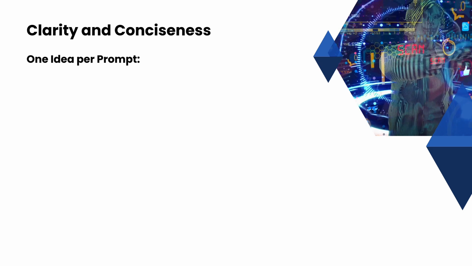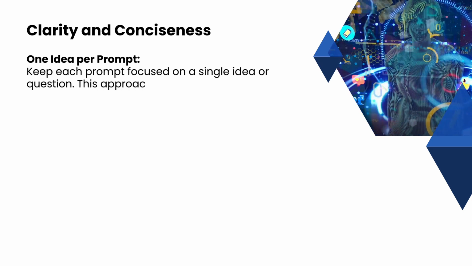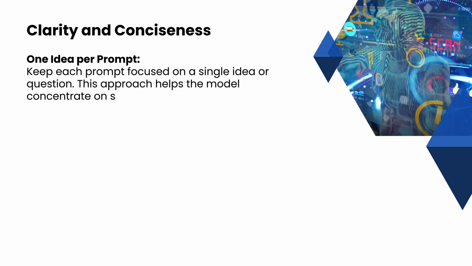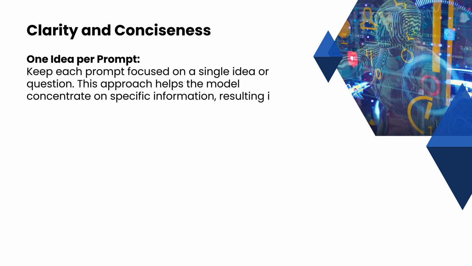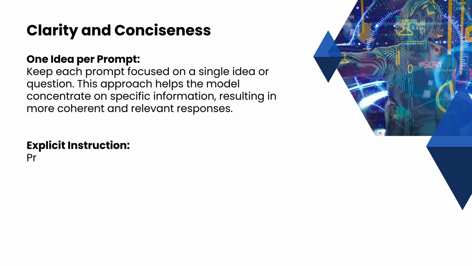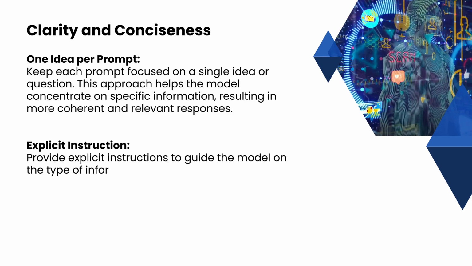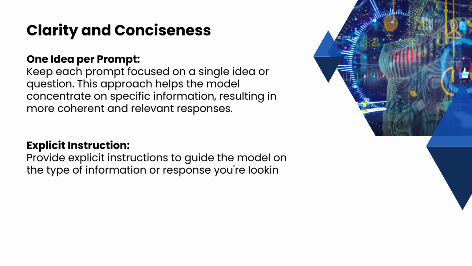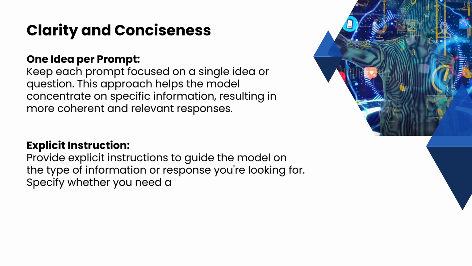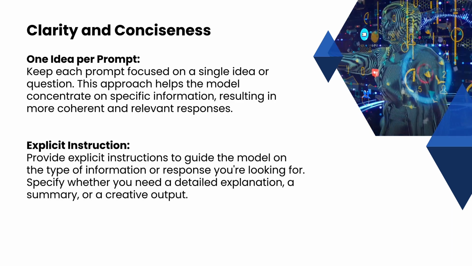One idea per prompt. Keep each prompt focused on a single idea or question. This approach helps the model concentrate on specific information, resulting in more coherent and relevant responses. Explicit instruction. Provide explicit instructions to guide the model on the type of information or response you are looking for. Specify whether you need a detailed explanation, a summary, or a creative output.